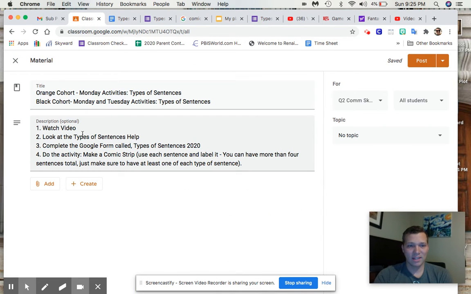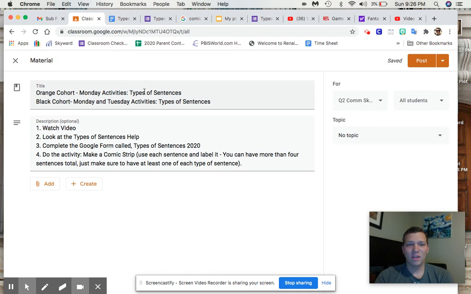Okay. And then we have our last thing. After you get done looking at the helper sheet, and then you get done with the types of sentences Google form, there's 10 sentences to identify, then you're going to get some practice making some of these sentences up. So the activity is make a comic strip, and you're going to use each sentence at least once and label that sentence as to what it is. You can have more than 4 sentences total. Just make sure to have at least one of each type of sentence.